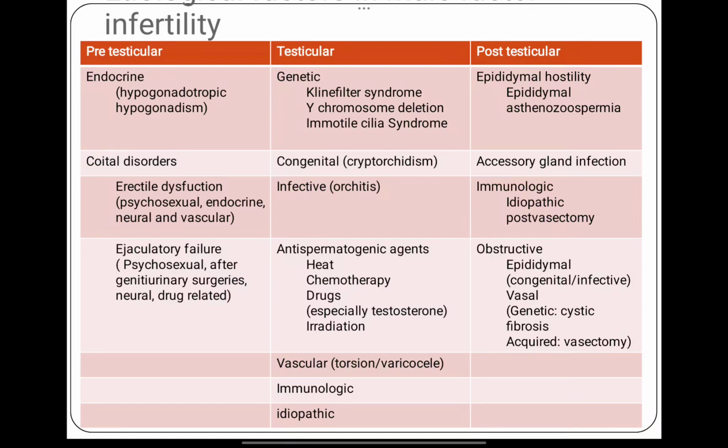When the problem lies within the testis, this is known as testicular dysfunction. And the causes include genetic factors like Klinefelter syndrome, Y chromosome deletion, immotile cilia syndrome, congenital cryptorchidism, infective orchitis, anti-spermatogenic agents like heat, chemotherapy, drugs, and irradiation. Vascular causes including torsion or varicocele, immunologic factors, and idiopathic causes.